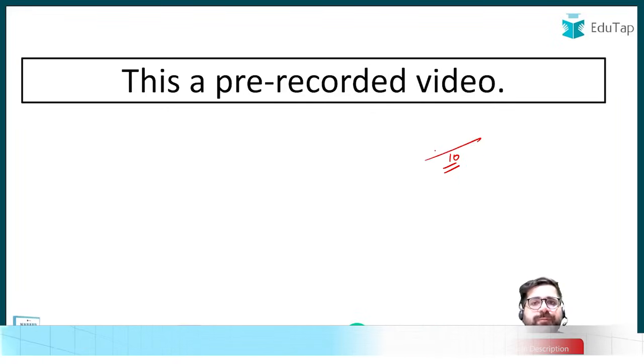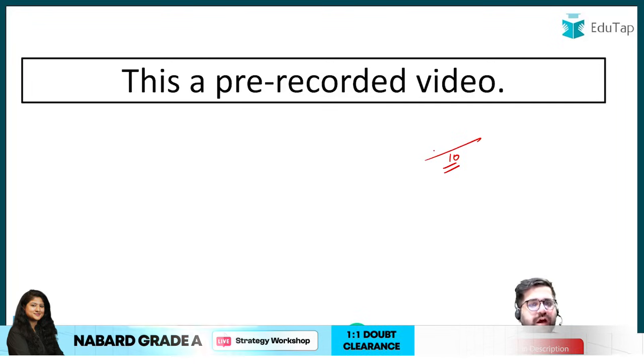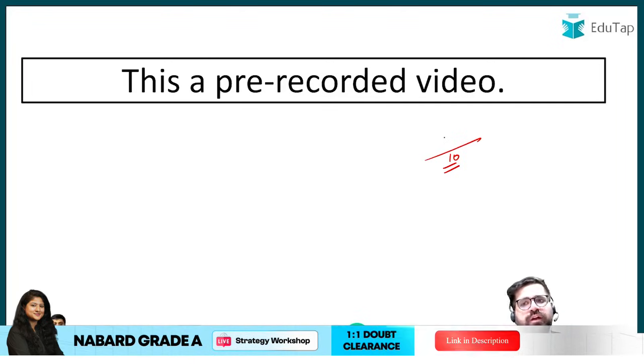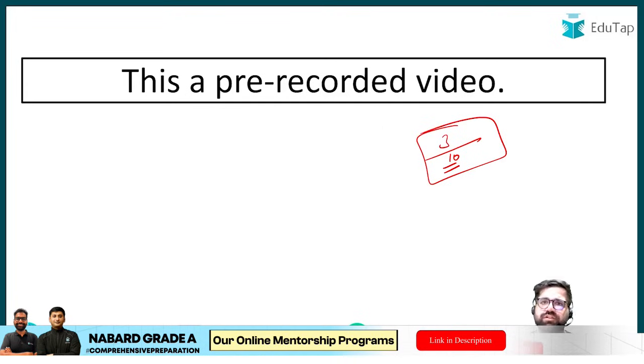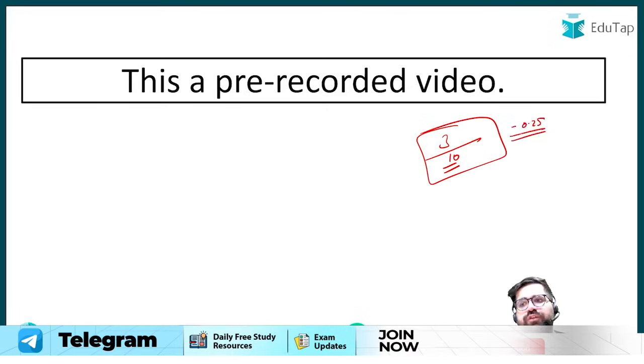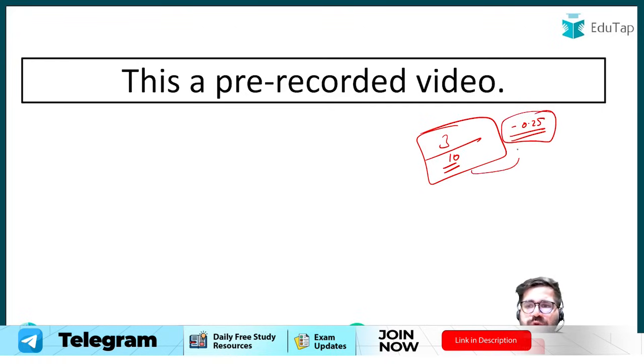And out of 10, I am already giving you the cutoff. The cutoff of this particular video, let it be 3. So if you are able to score more than 3 questions, it's good. And for every negative attempt, you have a deduction of 0.25. So do calculate your score and do let me know your answer in the comment box once the video completes.